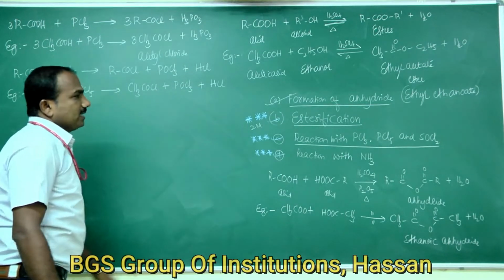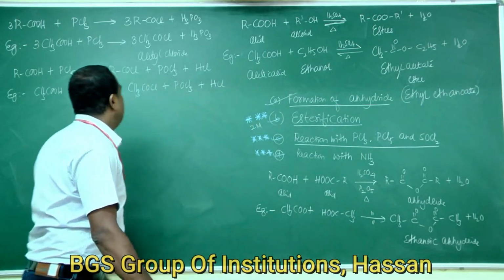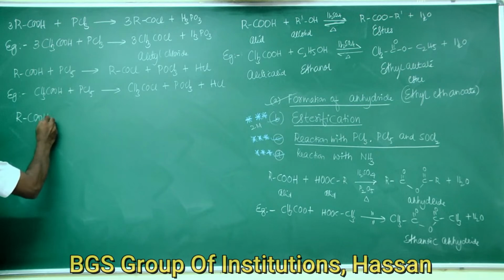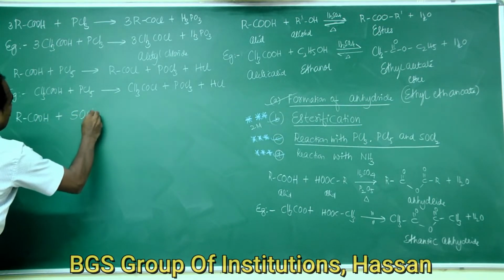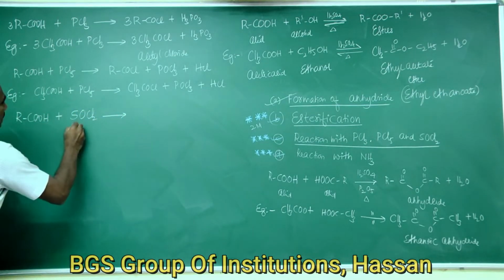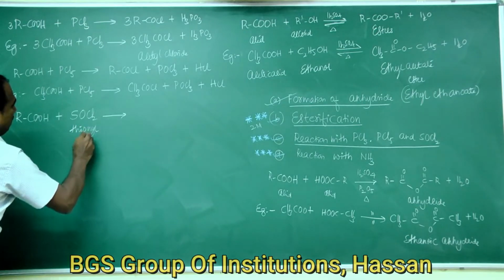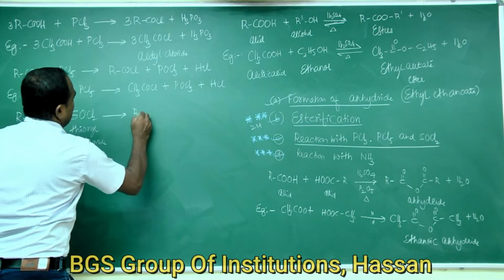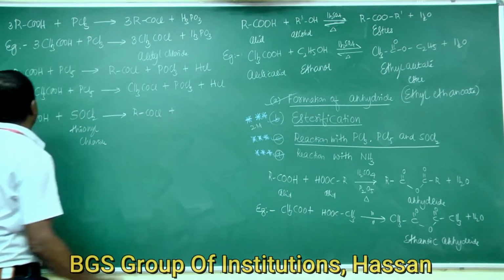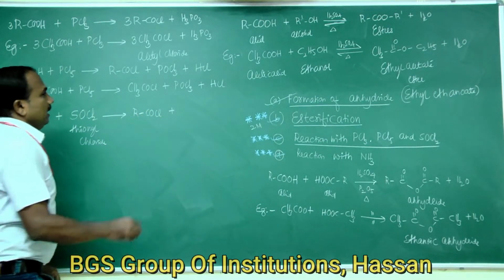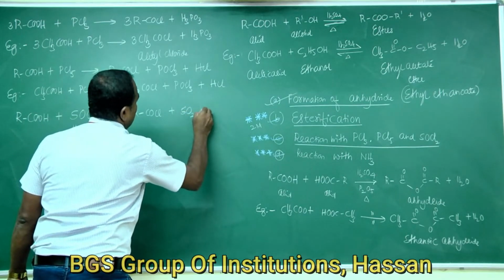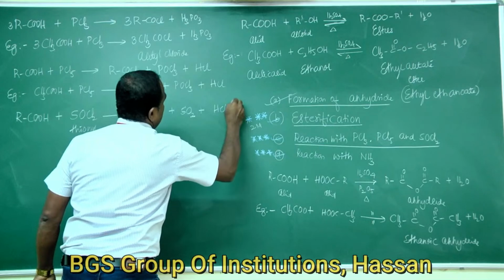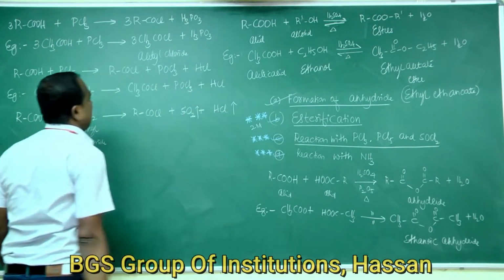So next is reaction with thionyl chloride. This is important. SOCl2 is called thionyl chloride. Carboxylic acid reacts with thionyl chloride to give acid chlorides like RCOCl. SO combines with one atom of oxygen to form SO2, plus HCl. Sulfur dioxide is a gas, and hydrogen chloride is also a gas.